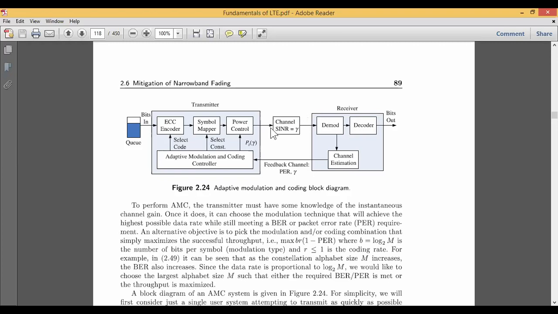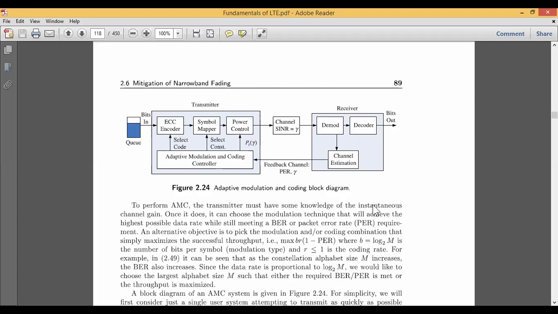Therefore, the first thing we need to focus on in adaptive modulation is which type of channel it is and what the channel gain is. Based on the channel gain, we select the modulation technique. Not only the modulation technique, we also focus on the coding mechanism. Either we can go for channel encoding with convolution codes, or another type of coding called turbo codes. So two types of coding can be selected based on the channel information.